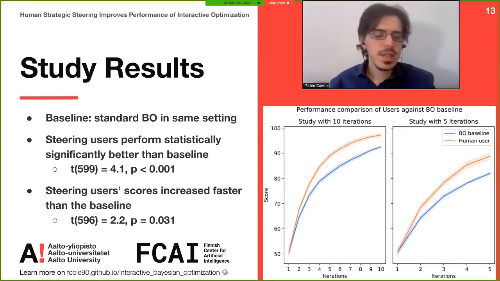We compared the user that steered the system with a baseline, so a normal Bayesian optimization with no steering, in the same setting. What we could discover is that steering users perform statistically significantly better than the baseline, and also their score increased faster than the baseline.